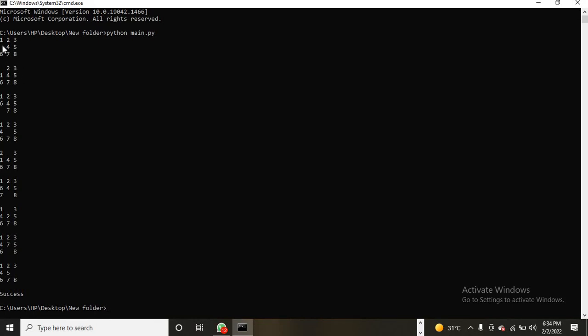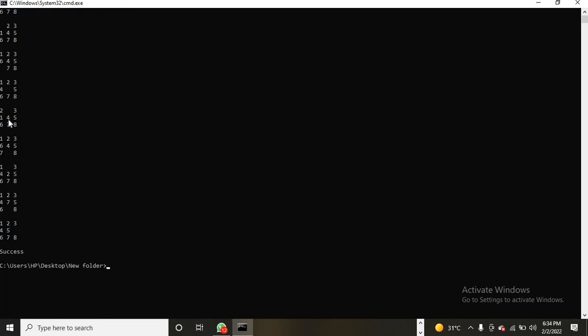Then we have moved the empty space down. Here you can see 6 has moved up and the empty space is here. Then we have moved it to the left, so that 4 will come here and the empty space will come into the middle. Then we will find it for each state and we will get the last matrix, which you are seeing, is our final state. I will show you in my code, which I have already written.